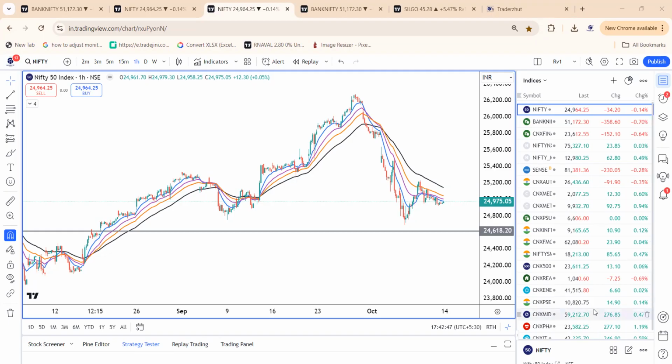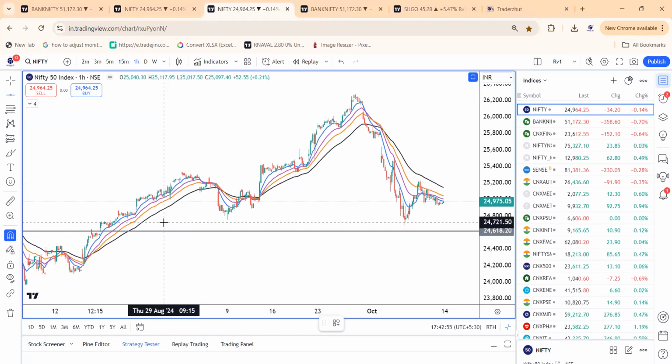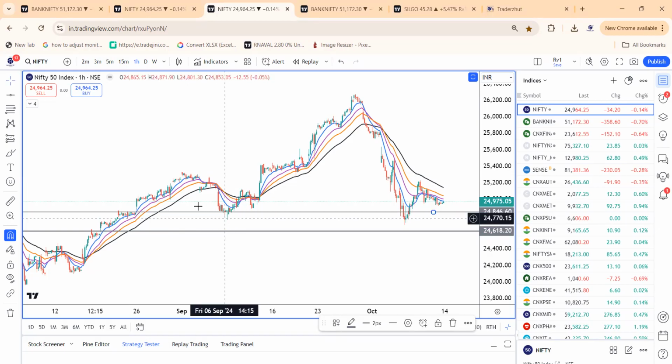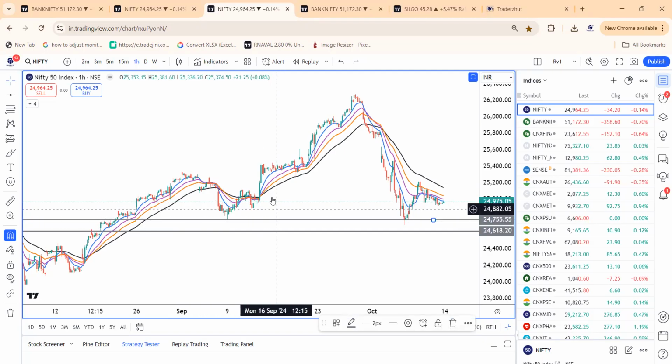Nifty has taken a support, the price action zone, very simple price action zone. The support has been taken in the Nifty, which is around 24,700 to 800 zones, where the support is taken and we have seen a bounce. We can call it a zone of confluence, 24,700 to 800, in between the range.